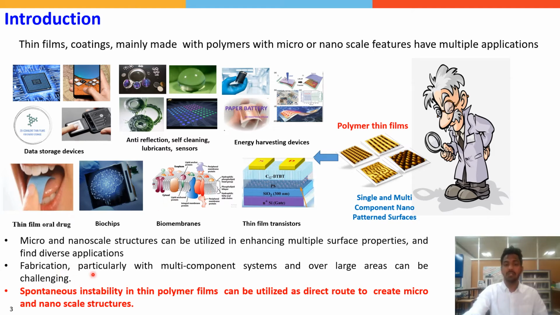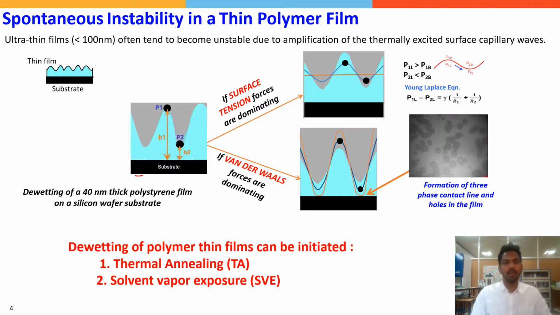Therefore, fabrication of such surface structures, particularly with multi-component systems and over large areas, can be challenging. In this regard, spontaneous instability in thin polymer films can be utilized as a direct route to create micro and nanoscale structures. Let's put some light on the physics behind spontaneous instability in thin polymer films.